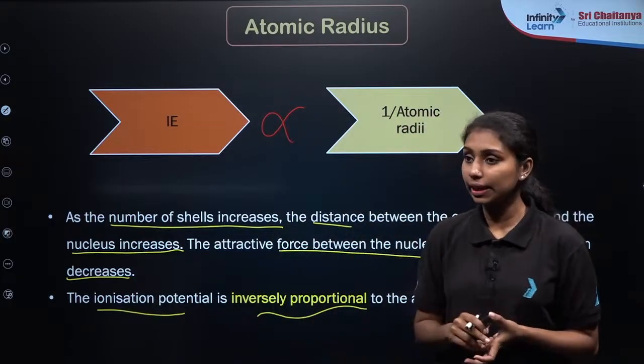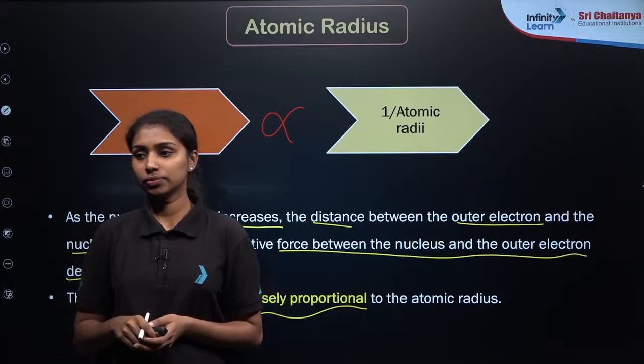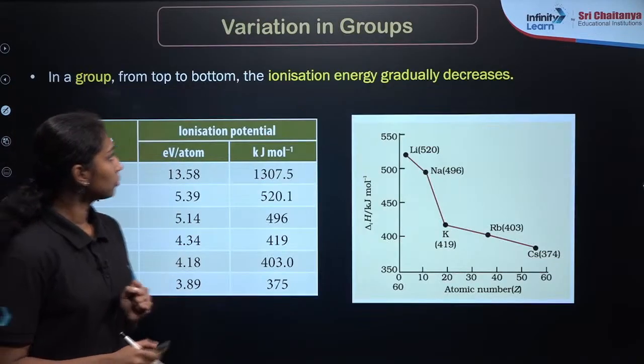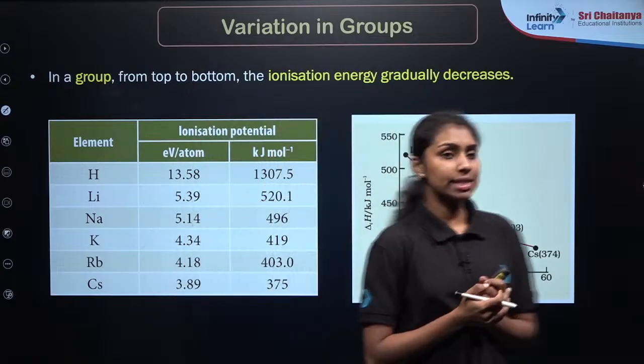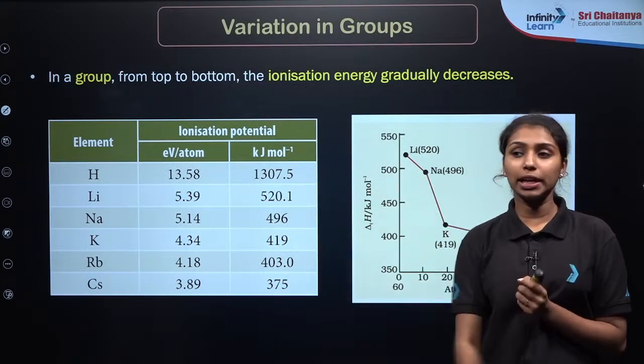Is the point clear? Okay, fine. Now you can say what will be the trend of this ionization enthalpy from top to bottom in a group